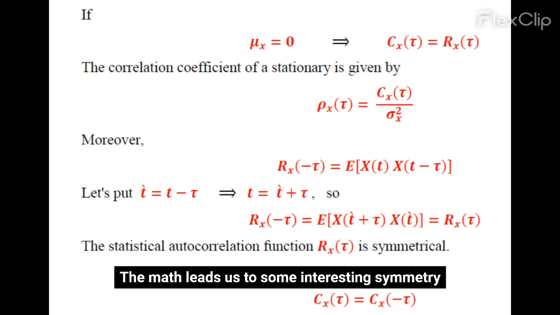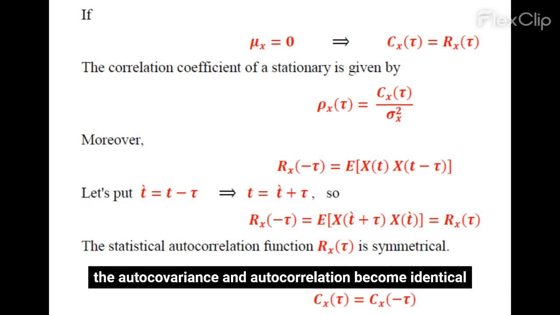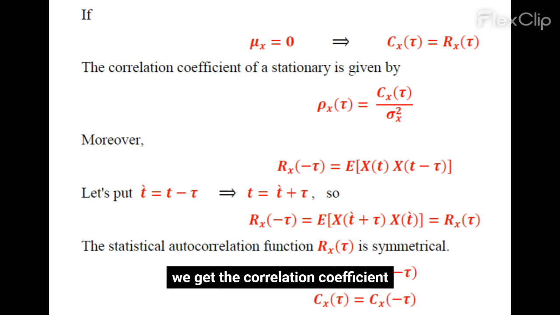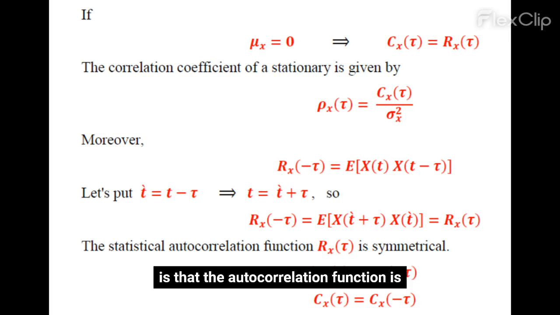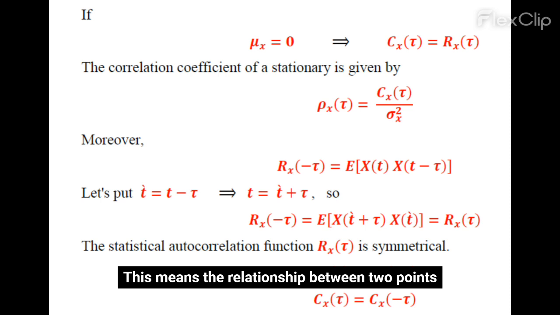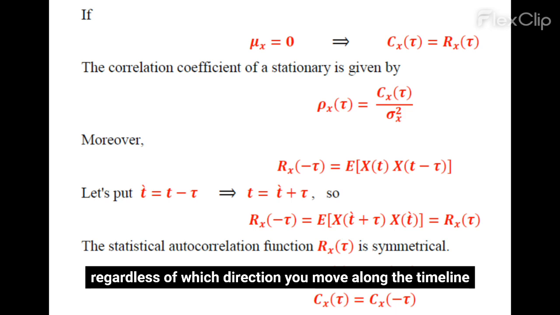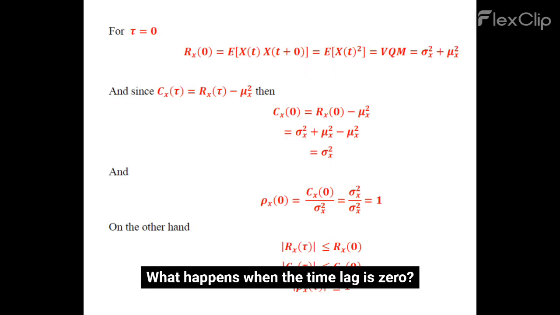The math leads us to some interesting symmetry. If the mean is 0, the autocovariance and autocorrelation become identical. By normalizing this, we get the correlation coefficient. One of the most important properties to remember is that the autocorrelation function is symmetrical. Rx of tau is the same as Rx of negative tau. This means the relationship between 2 points depends on the distance between them, regardless of which direction you move along the timeline.